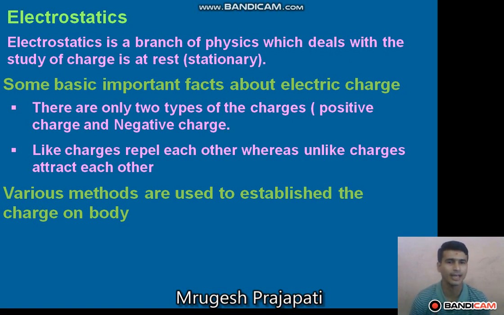So two types of charges are there: positive and negative. An atom consists of both, and they nullify the charge of each other, so we can consider the atom an electrically neutral particle.